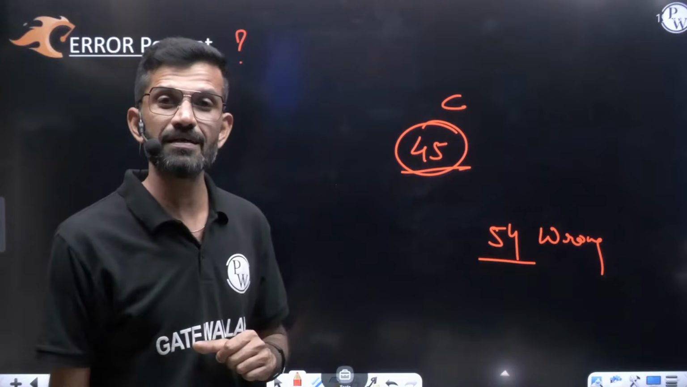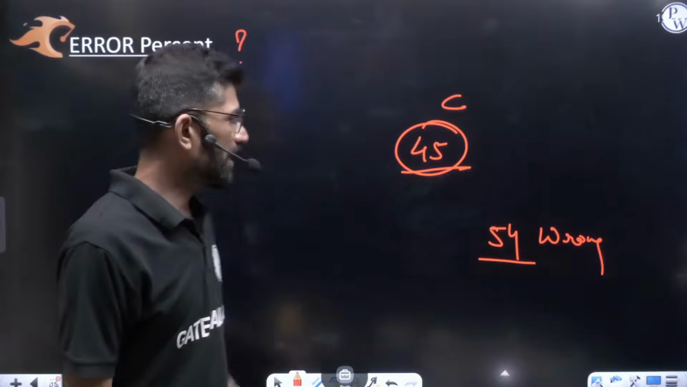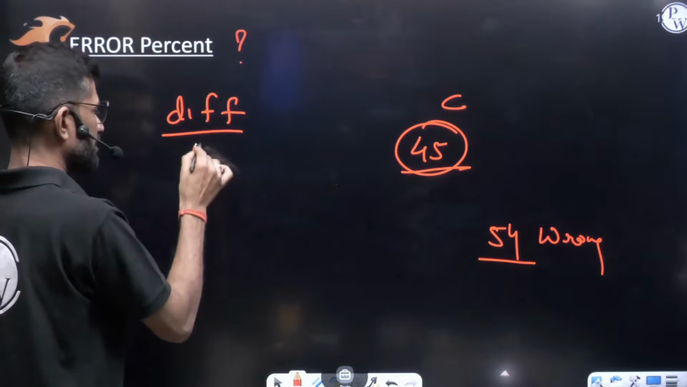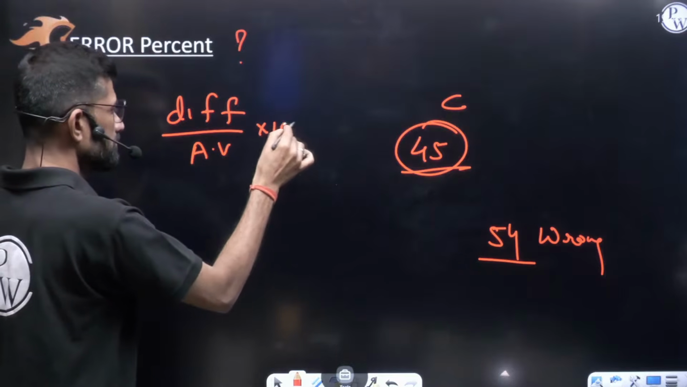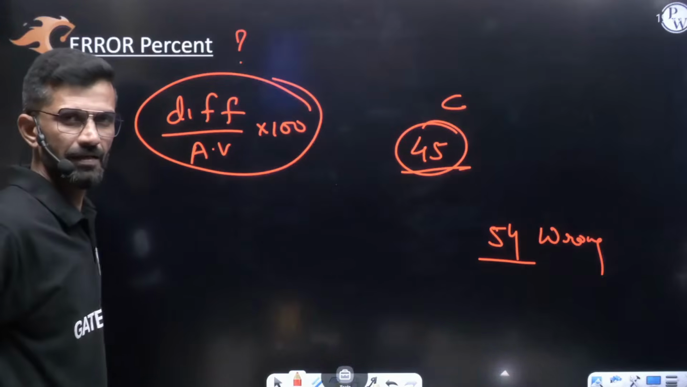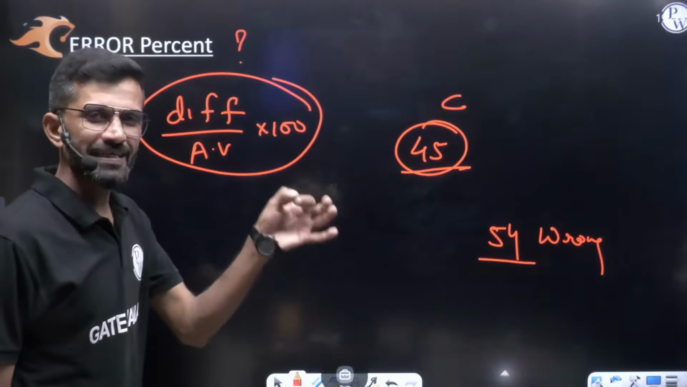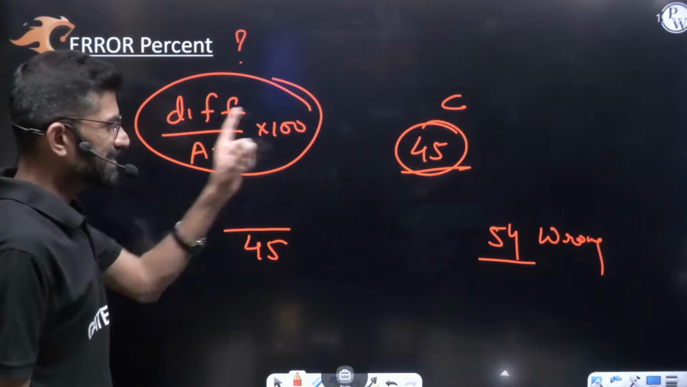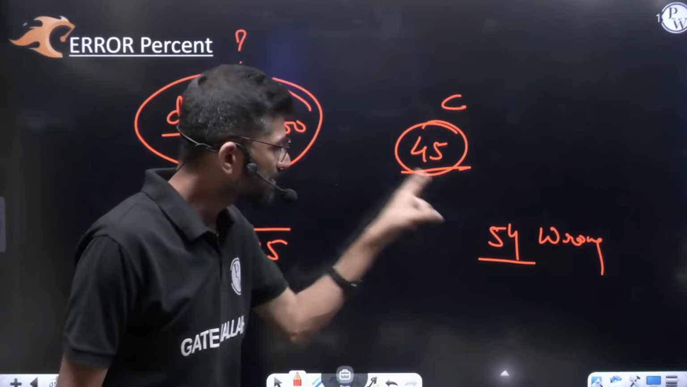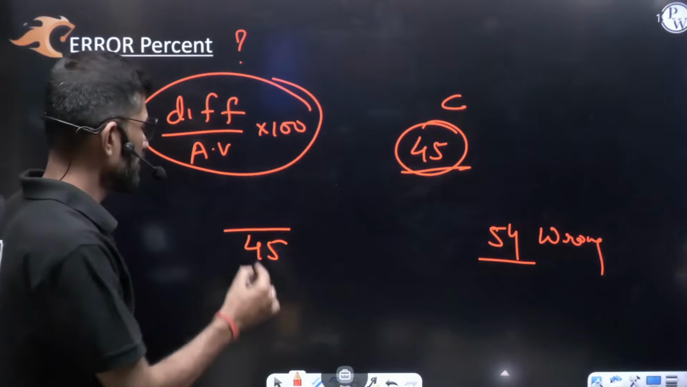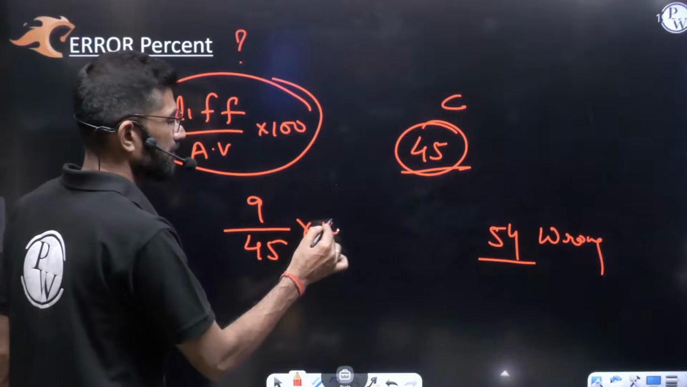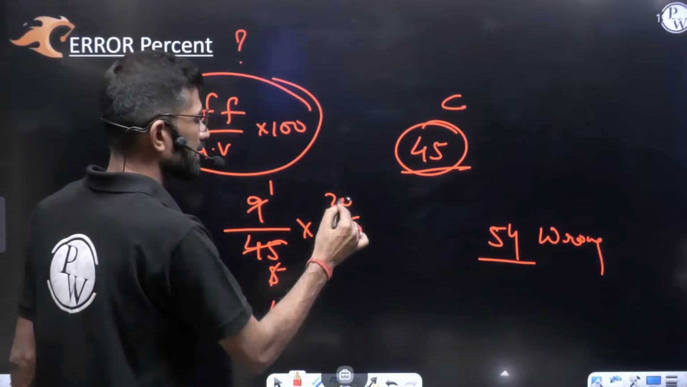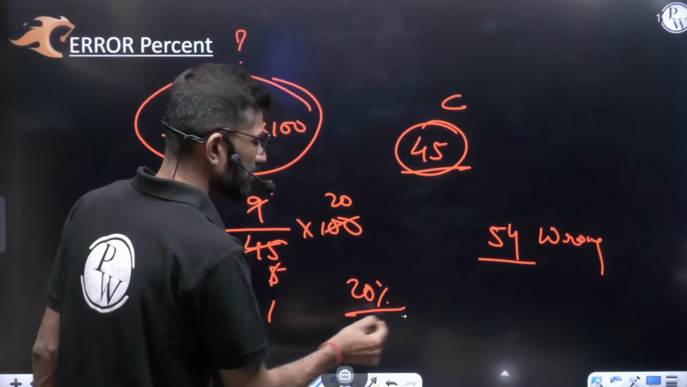So he is making some error. What is the error percent? Error percent says that always go for the difference by the actual value into 100. This is what we call error percent. For example, the actual value he has to enter is 45, so write 45 in the denominator. But he is writing 45 as 54, so how much is the difference? The difference is 9. So 9 in the numerator into 100. If I am not wrong, 9 ones are 9, 9 fives are 45, 5 ones and 20, which means the error percent is 20%.